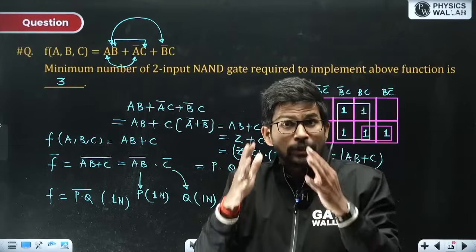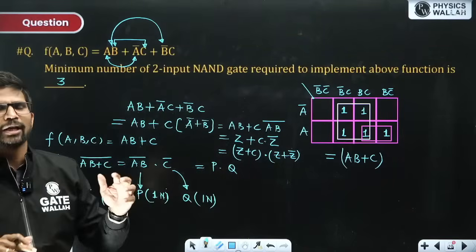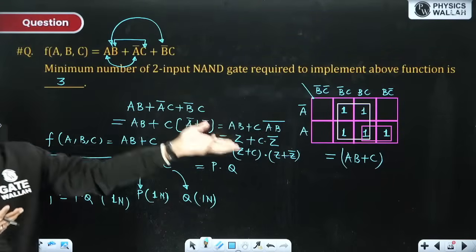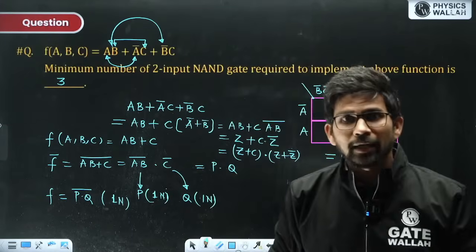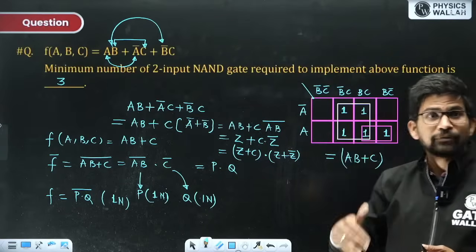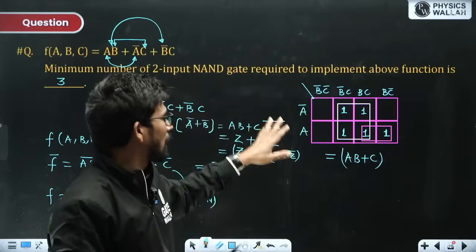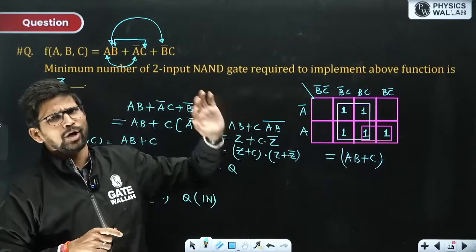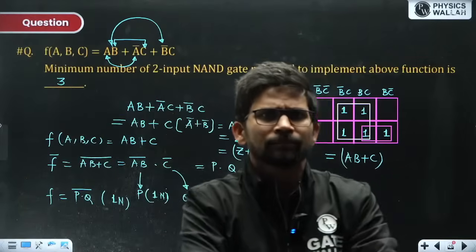So at least you need to check it, because you are not able to apply the theorem. Otherwise you might think that this cannot be simplified and you end up finding the wrong answer. Okay, then always go with the K-map. If simplification at all is possible, that will be done using K-map. If that is not possible, K-map will also not simplify this function further. Got my point or not?